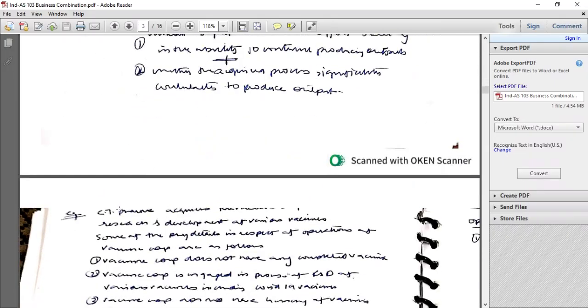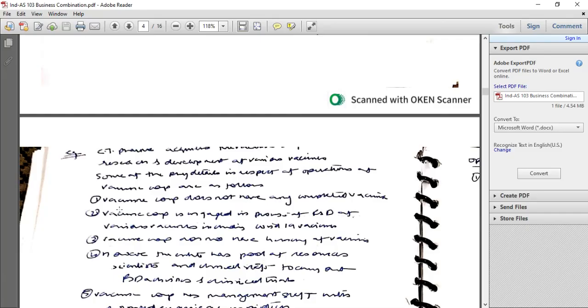CT Pharma acquires Vaccine Corp, engaged in research and development of various vaccines. Some of the key details in respect of operations of Vaccine Corp are as follows. Vaccine Corp does not have any completed vaccine. Vaccine Corp is engaged in R&D of various vaccines, including a COVID-19 vaccine. Vaccine Corp has licensing of various vaccines. However, the entity has a pool of resources, scientists, and staff to carry out R&D activities and clinical trials.